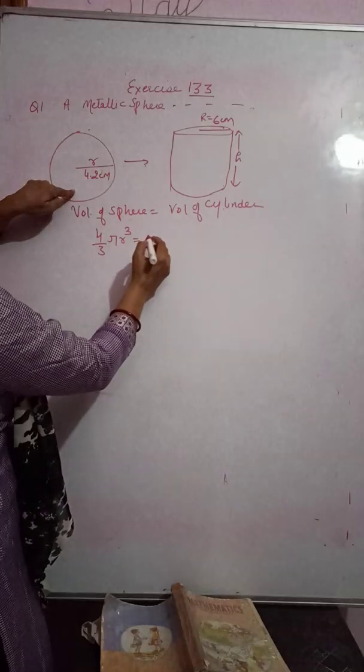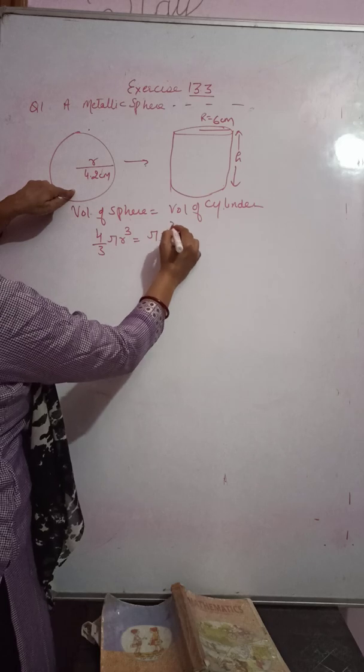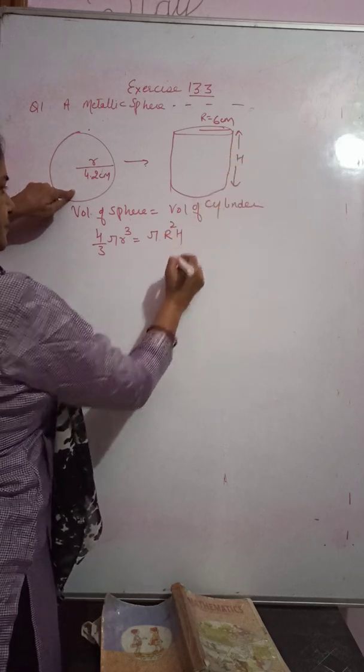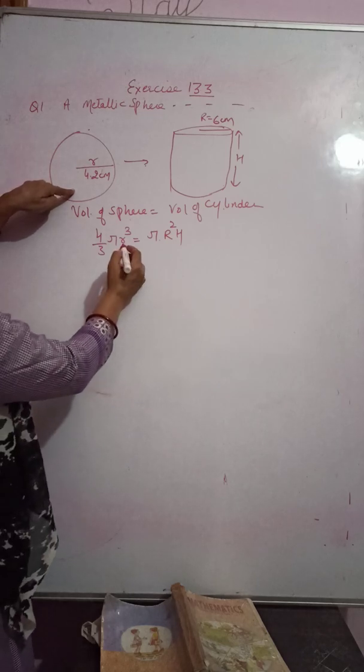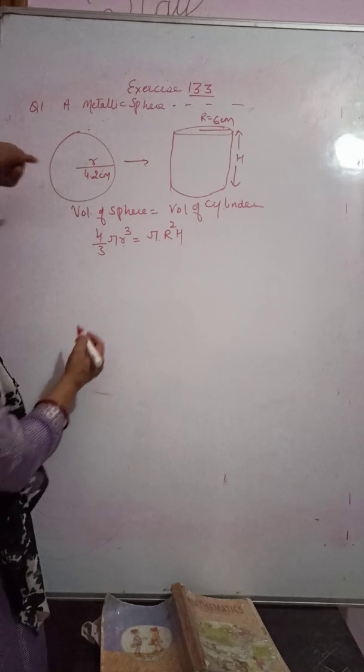I am saying it small r, and here it is capital R, okay, is equal to pi capital R square, and I am writing the height as capital H. Why am I writing small r and capital R? Because both have different radii.